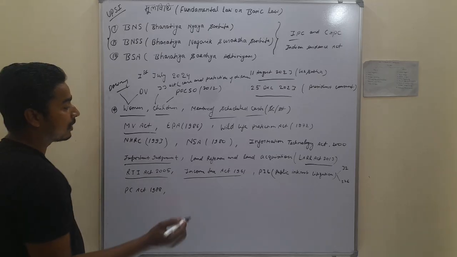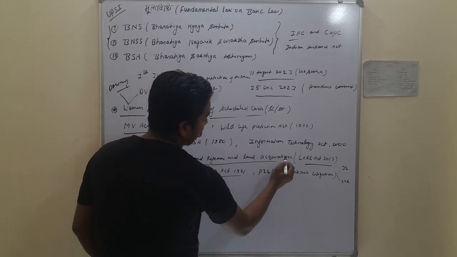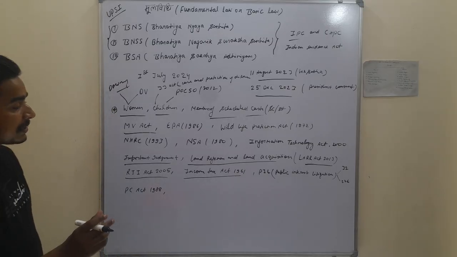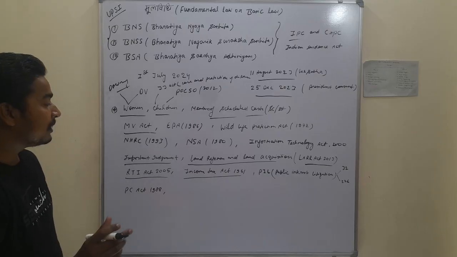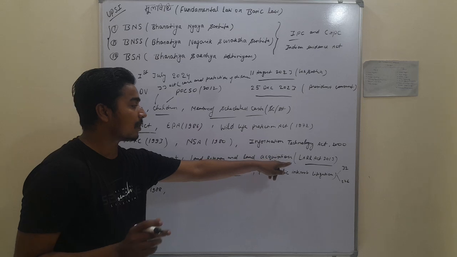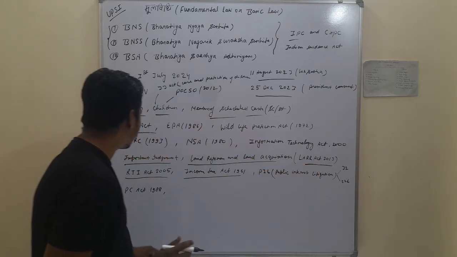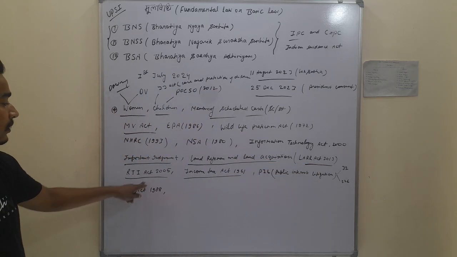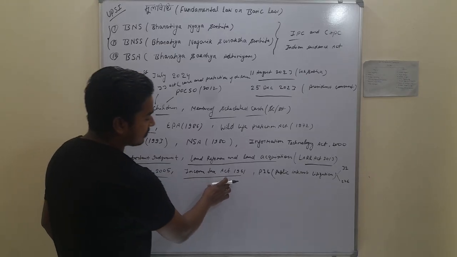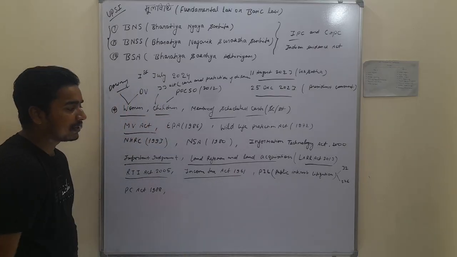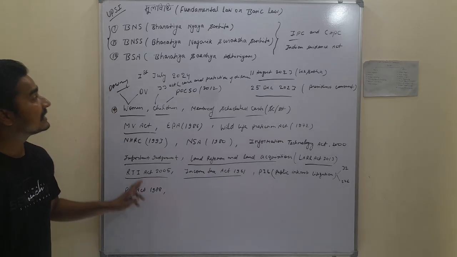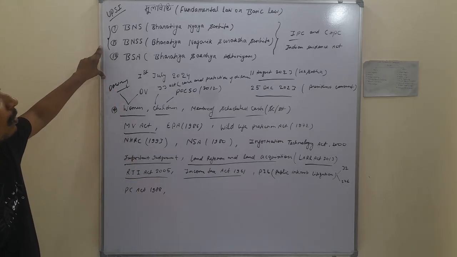And further we can also learn about land reforms in detail and land acquisition for public purposes. Land reforms and land acquisition relate to the land that governments acquire for the benefit of society. This is called the LAR Act 2013. The RTI Act is the Right to Information Act, and the Social Media Related Act is also included here. The Income Tax Act 1961 is tax related, and PIL we already discussed. Further, in the second lecture we can discuss all of the acts in detail.